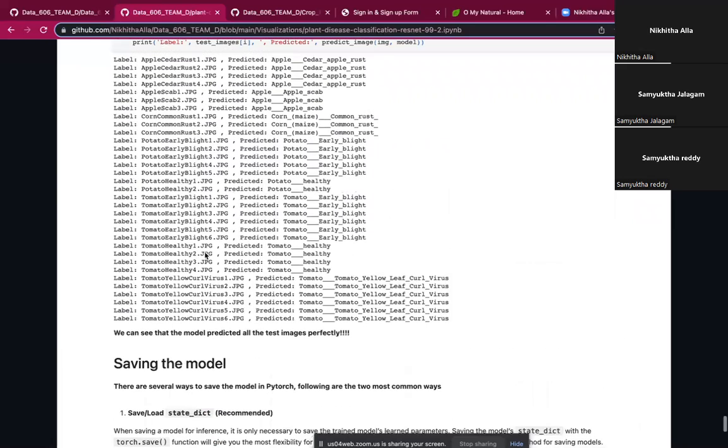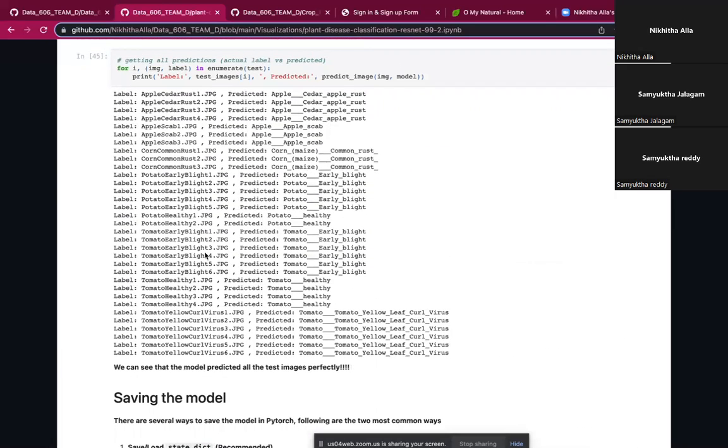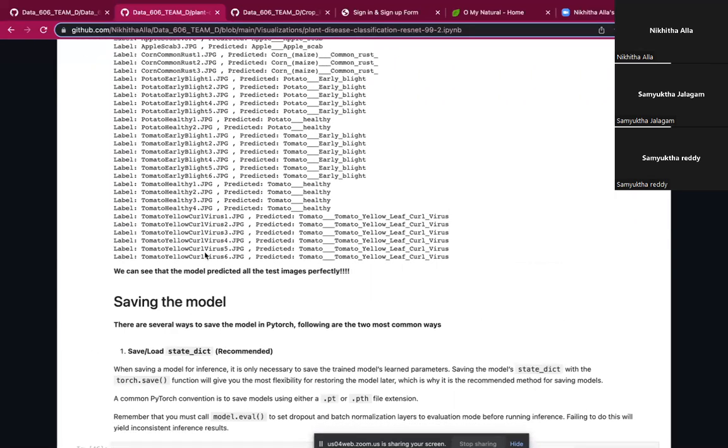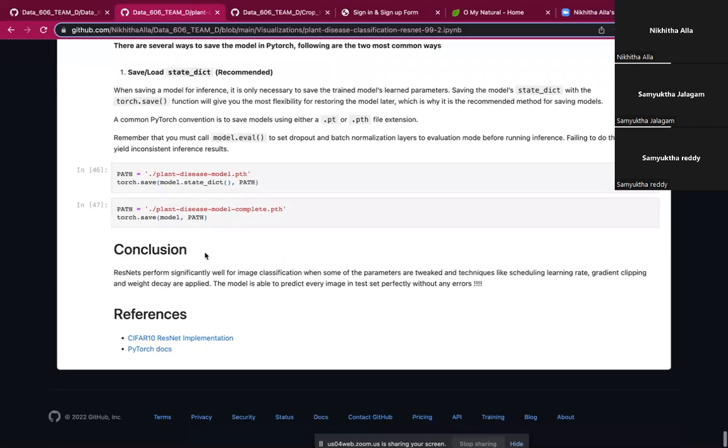So once the testing is done, we have saved the model. Here we have used save or load state_dict to save our model. There are several ways to save the model in PyTorch, but we have used the save or load state_dict function.